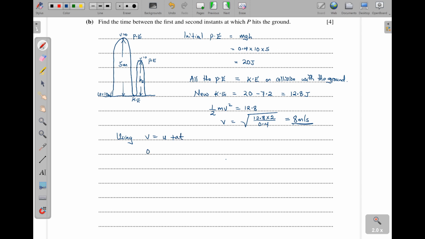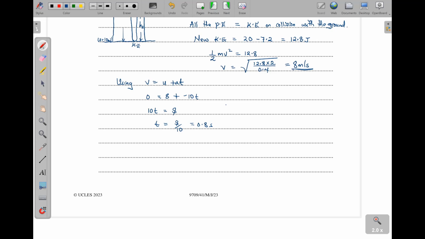Now using v is equal to u plus at. The final speed is 0. The initial is this 8 we have gotten. Then plus, since it is going up, then the acceleration is negative 10 of t. So you bring this t, 10t this way, it will become a positive. So 10t is equal to 8. And then t will be equal to 8 over 10, which is 0.8. Okay, 0.8 seconds.